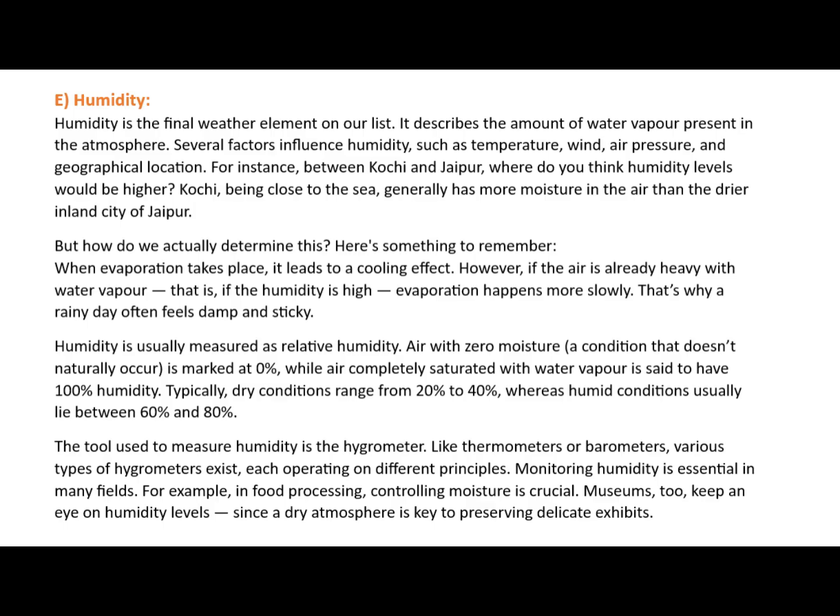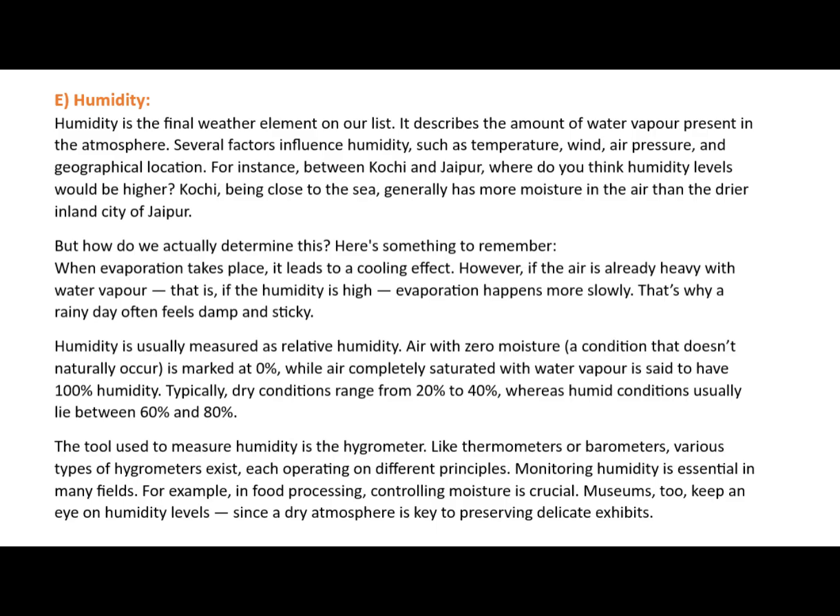E. Humidity. Humidity is the final weather element on our list. It describes the amount of water vapor present in the atmosphere. Several factors influence humidity, such as temperature, wind, air pressure, and geographical location.